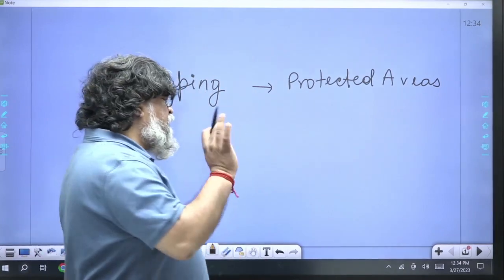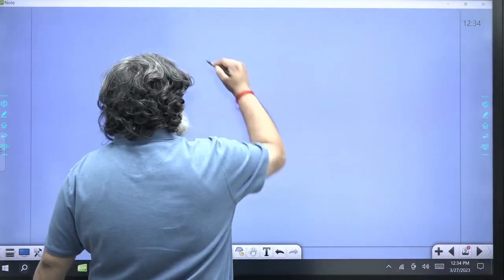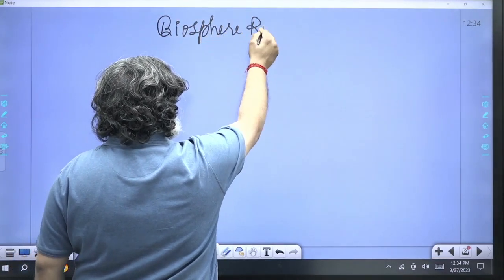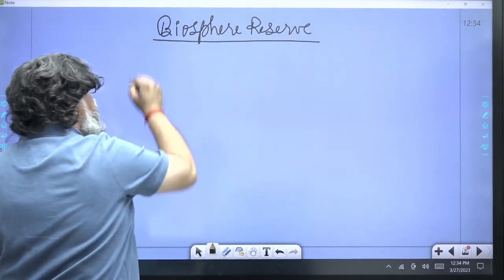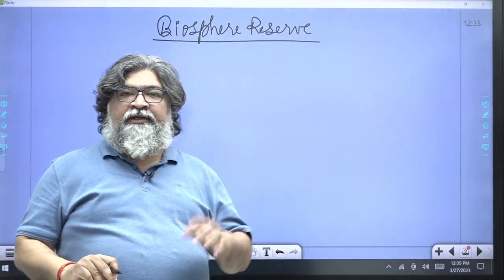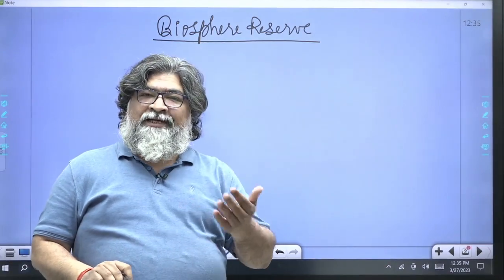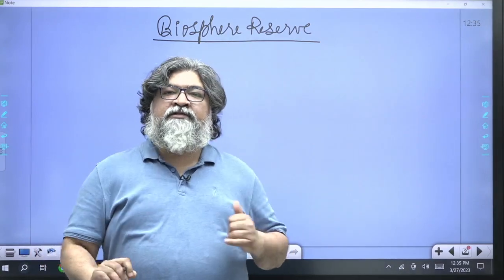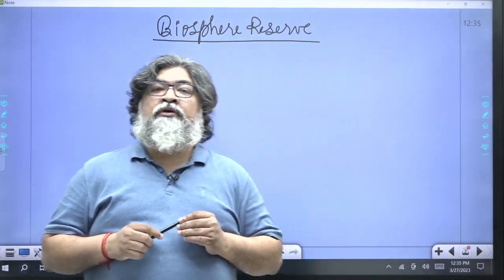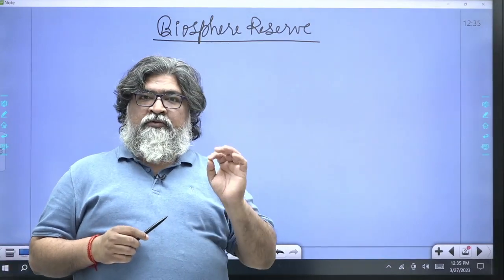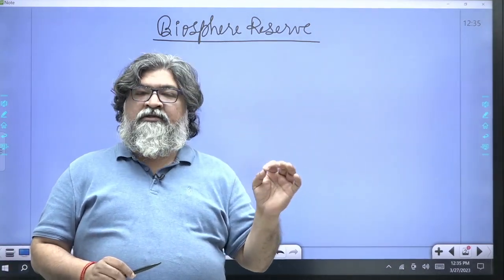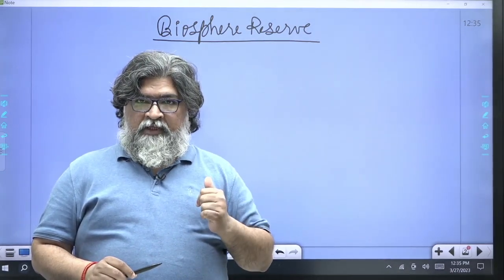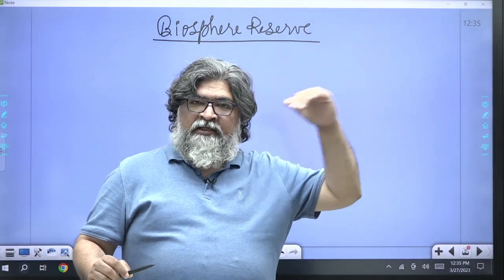Before I go into that, let me first discuss a concept of biosphere reserve. It is one of the very important topics. You will find direct or indirect question being asked in the exam from biosphere reserve point of view. Like for example, UPSC has already asked question on Agastya Mala. It asked the question, which of the following protected areas are within Agastya Mala biosphere reserve, and the name of the wildlife sanctuaries and tiger reserve was given there.